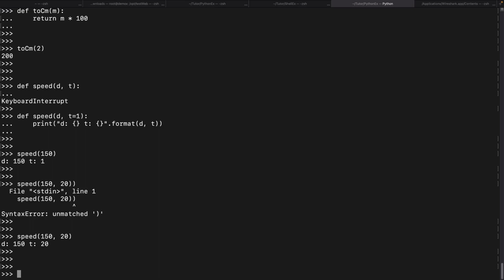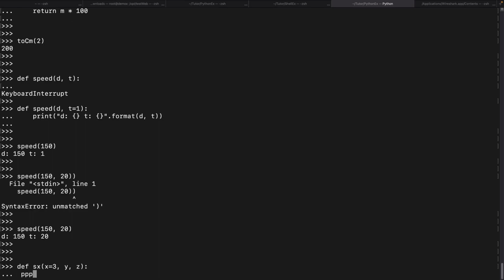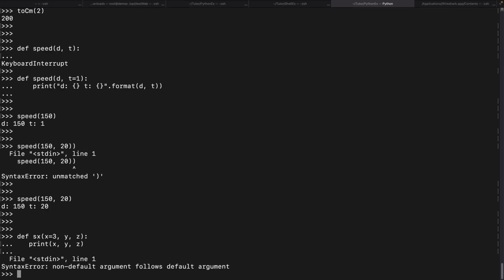But there is a syntax rule here. You can't define default arguments like this: for suppose x equal to 2 and then y, z, it is an error. Why? Because default arguments should always follow the normal arguments.